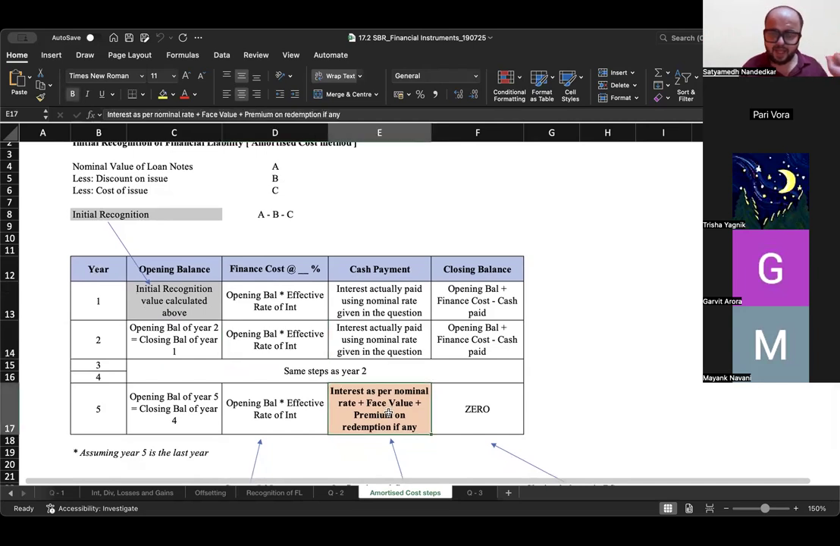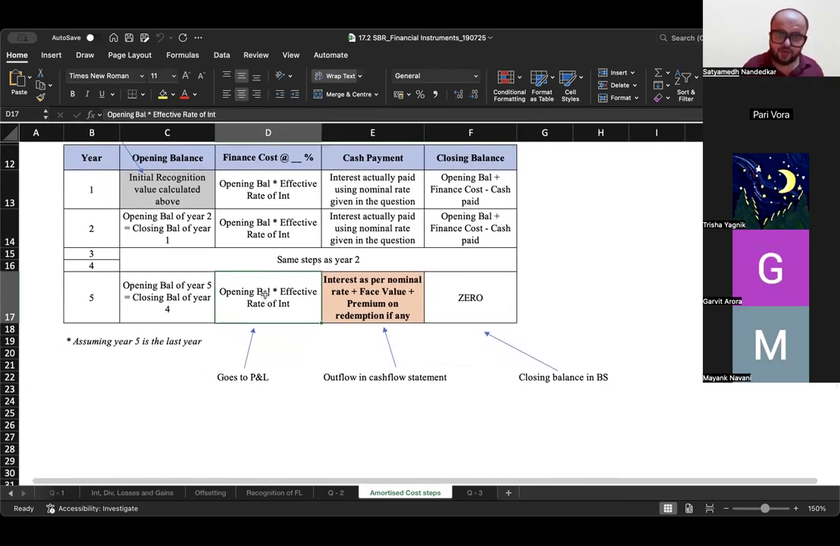In the last year, in the cash payment column, include the amount of interest that you are paying, include the principal that you are repaying, and if there is any premium on redemption, add that here as well, and then you get the closing balance, which is opening plus interest calculated using the effective rate of interest minus this total amount of interest, face value, and premium on redemption. This column, the finance cost column, all the values from this column go to the P&L account. The cash payment values go to the statement of cash flow, whereas the closing balance column, these values go to the balance sheet at the end of the year.